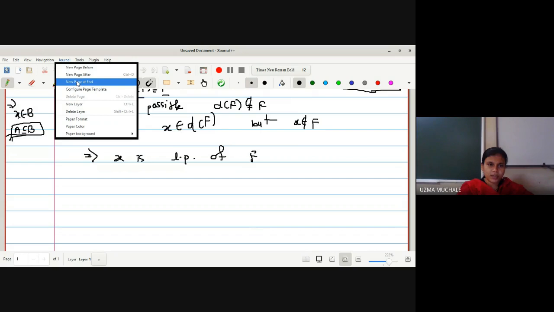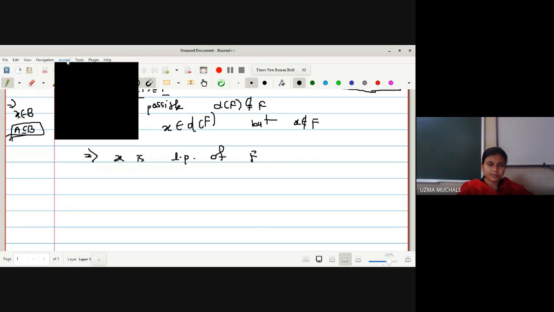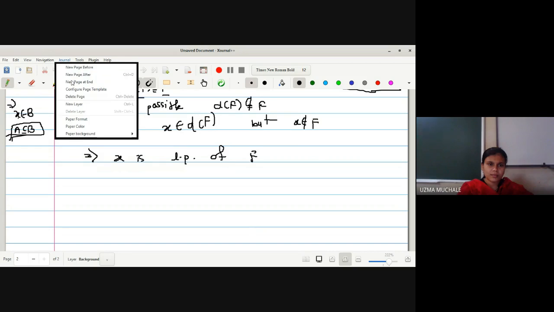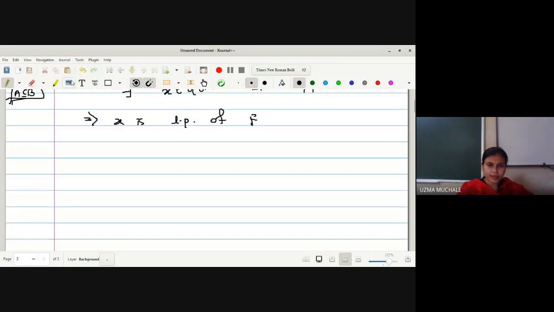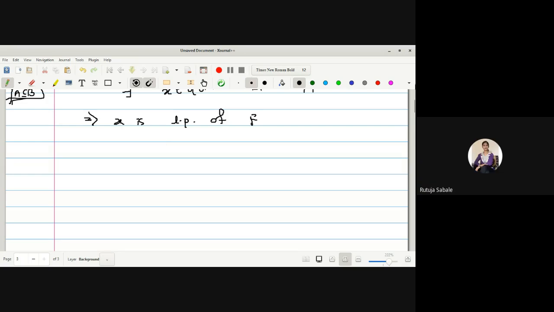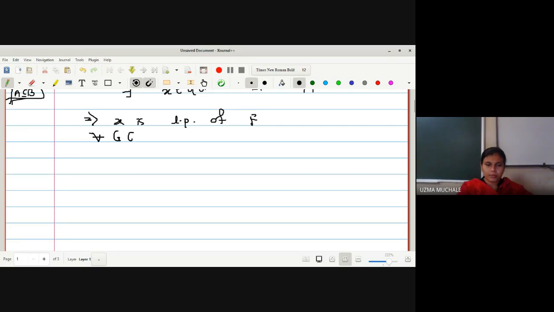Okay, what is the definition of a limit point? For all open sets G containing X, G intersection F minus singleton X is not equal to phi, right? So we have the condition that G intersection F minus singleton X is non-empty.